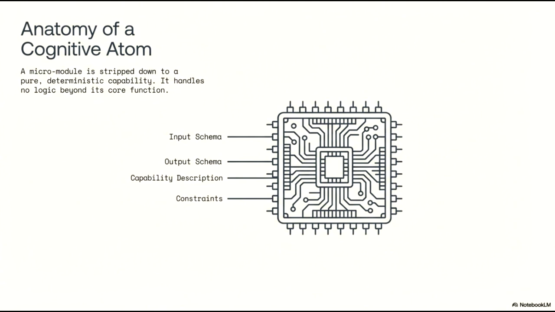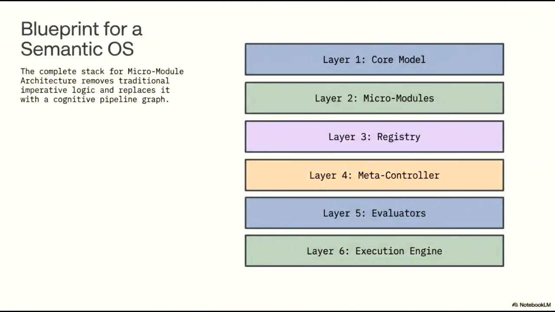The input schema dictates the precise data structure required for operation, while the output schema defines the exact format of the resulting data. The capability description provides a clear, semantic definition of the module's specific function. Finally, the constraints establish the operational boundaries and rules the atom must adhere to. By isolating capabilities into these atomic units, we create a scalable framework where complex cognitive processes are built from simple, predictable, and interchangeable parts.